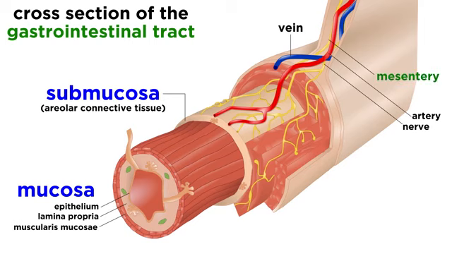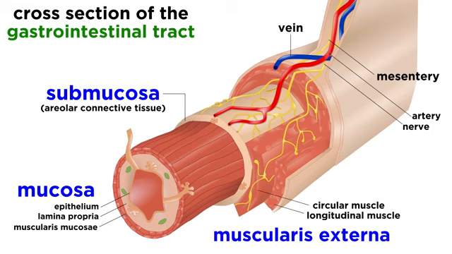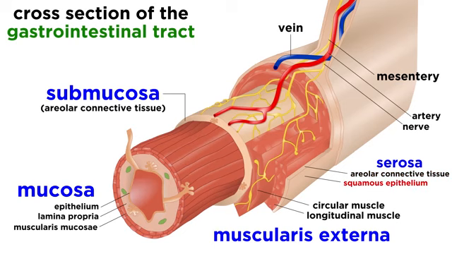and nerve fibers, and we can see these entering through a mesentery. Digested food just has to get to this layer in order for nutrients to spread all over the body. Surrounding this layer is the muscularis externa, which is the muscular layer that performs segmentation and peristalsis, which help the food along the tract, as we discussed earlier. It is made of an inner circular layer and an outer longitudinal layer. And lastly, we continue to find the serosa. This is areolar connective tissue covered with a single layer of squamous epithelial cells that form a mesothelium.